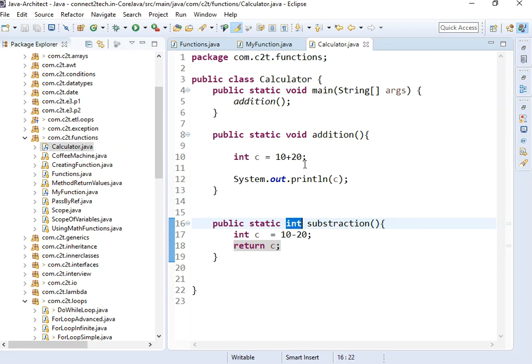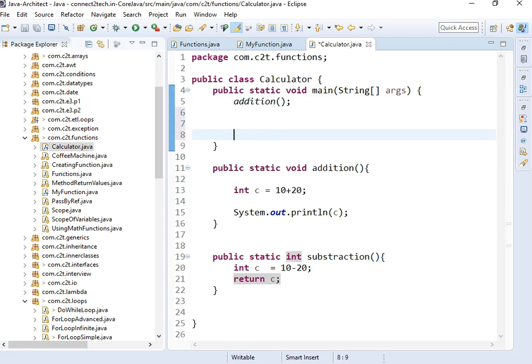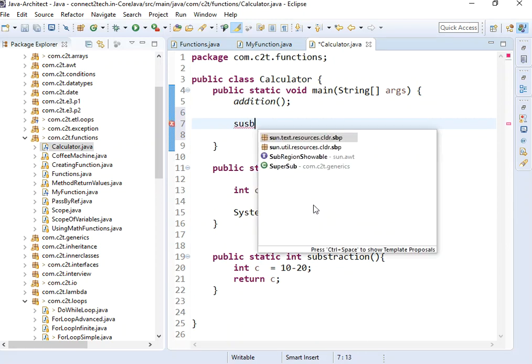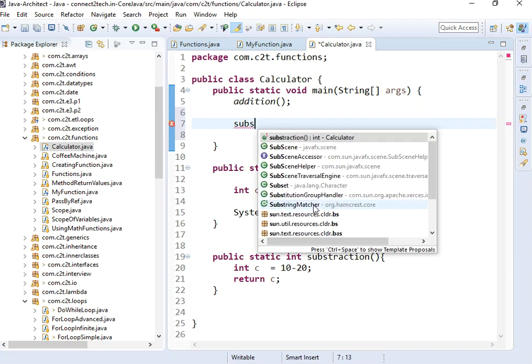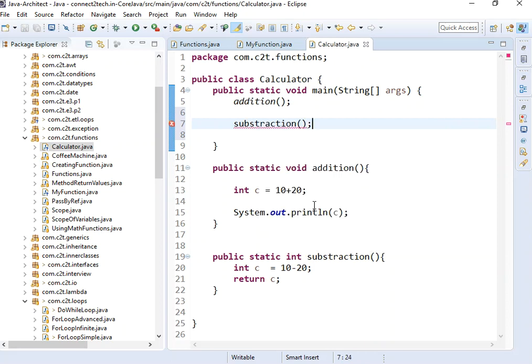Now if I call this method, let's say this is a coffee machine which is returning coffee to you. If you call this method, control will go to that method and do the subtraction. But if it is returning a value, you have to store it in some variable, right?